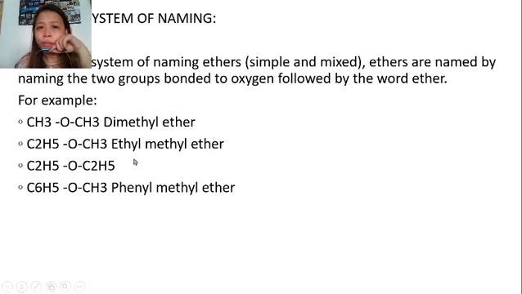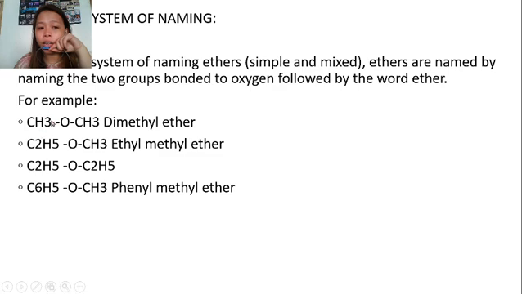So, a clue in naming ethers: usually the oxygen is in the middle because it is bonded by two groups. Once we see an oxygen in the middle, it is automatically an ether. You just have to identify the groups. This one is methane, right?